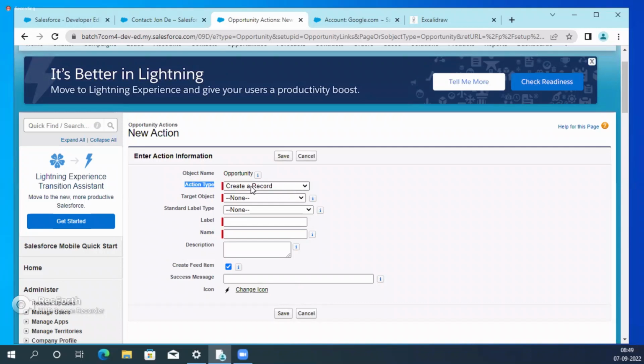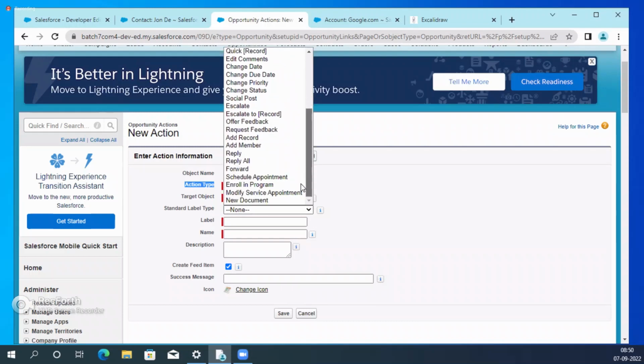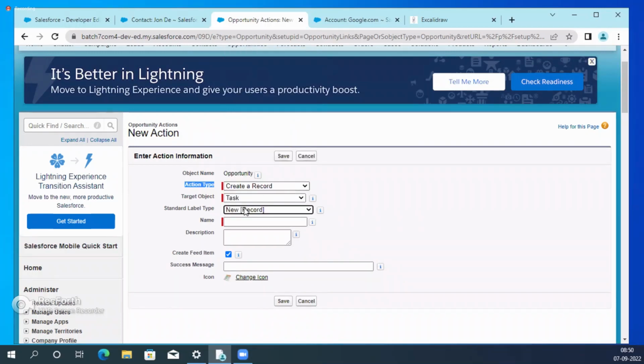See, action type. What is the action type? Create a record. We are creating the new task record, right? Which object? Task object. Understand? Creating the new record. Which record? Task. Standard label. Standard label means new. We are creating the new, right? Where is the label? Standard label. New record. Where is that? Yes. New record. Create a record. Task. What is the label? That label is new task.